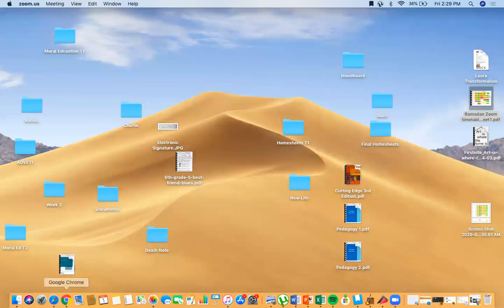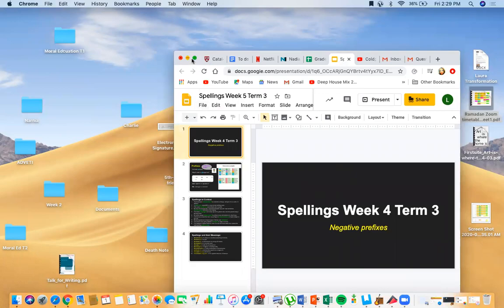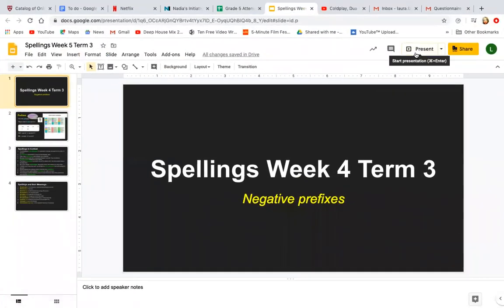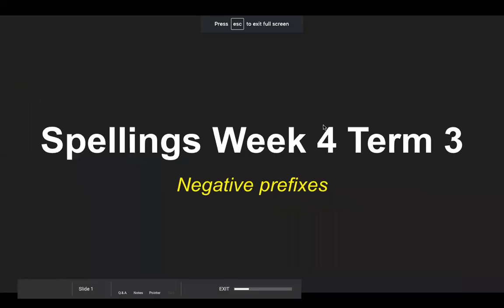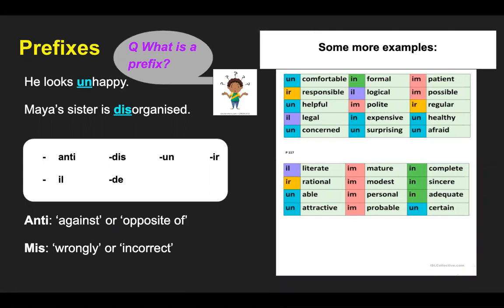So this week, we are going to take a look at some prefixes. And if you can remember, you've studied prefixes before. A prefix is a group of letters that's put before the beginning of the stem or the root of a word, and it changes its meaning.